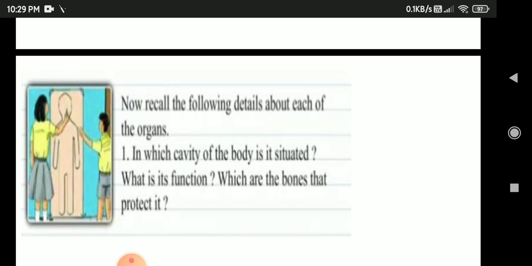Okay, student, have you all understood? So what are its functions? What are the functions of these organs? The brain, lungs, heart and stomach. Awareness of sensations and emotions and control of body movement are the functions of brain. Now which are the bones that protect it? Skull bone protects the brain. Okay.